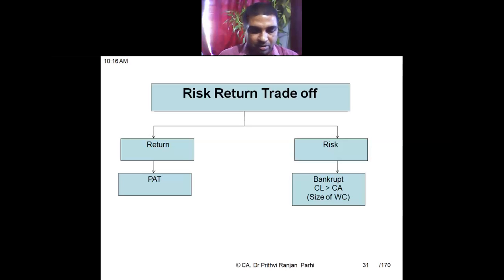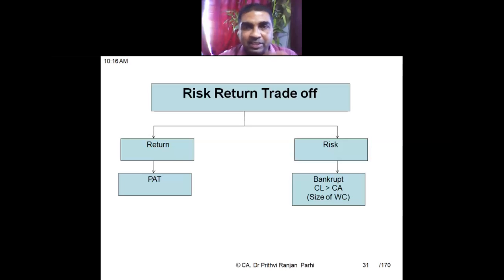You see, non-current asset gives us more return. Current asset, for example cash, doesn't as such give you any return. If the cash is converted into investment, it generates income. So returns are more in non-current asset. Returns are less in current asset.